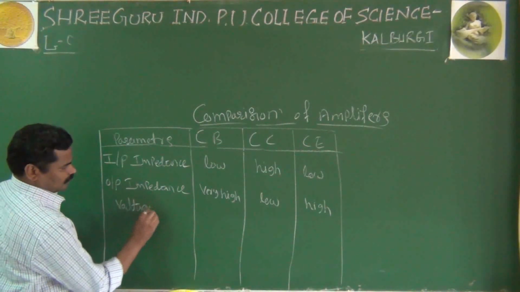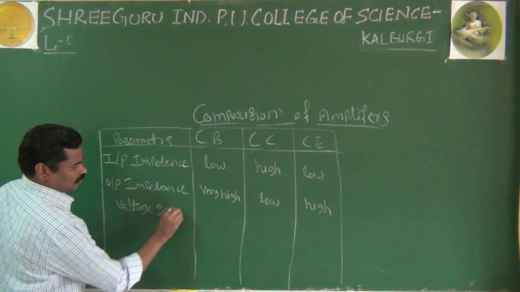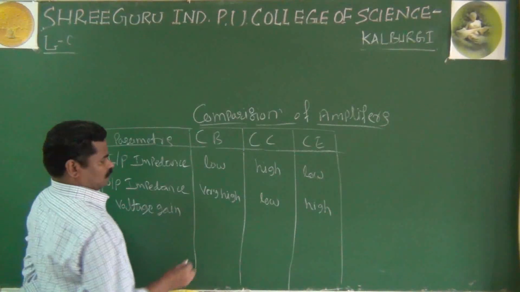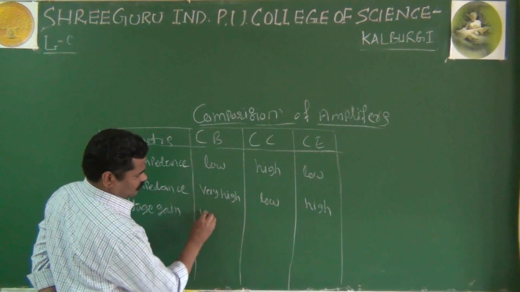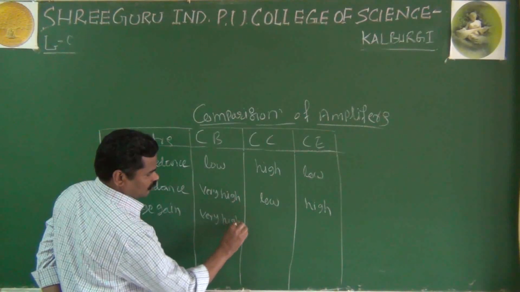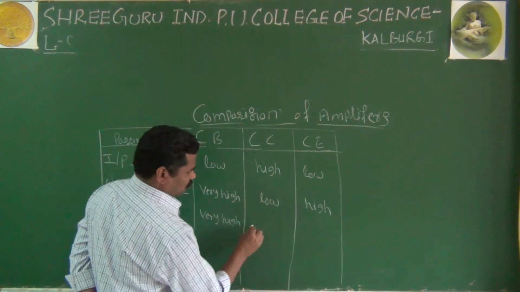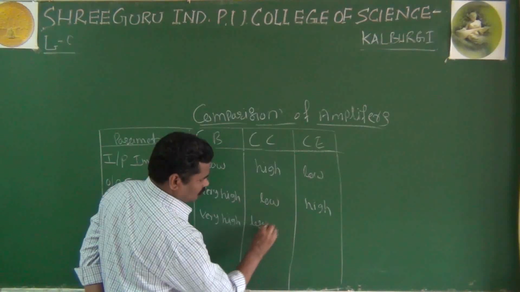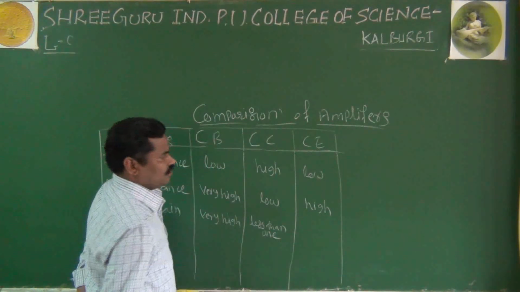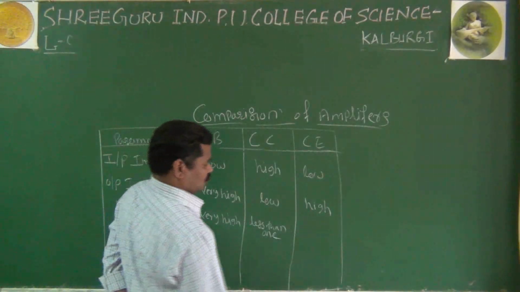Voltage gain. How much voltage gain for common base? It is very high. Very high. For the common collector, it is less than 1. Here it is normal or high.